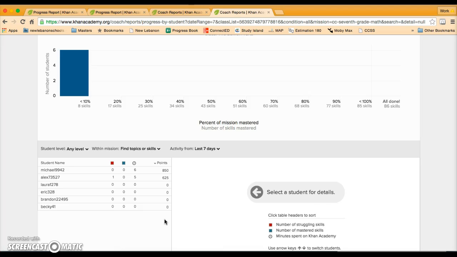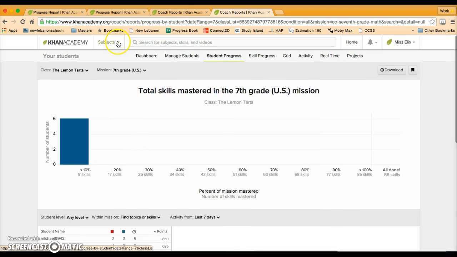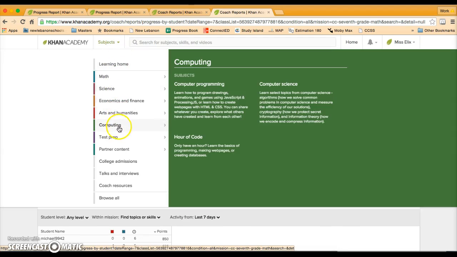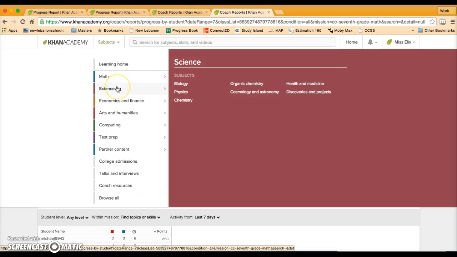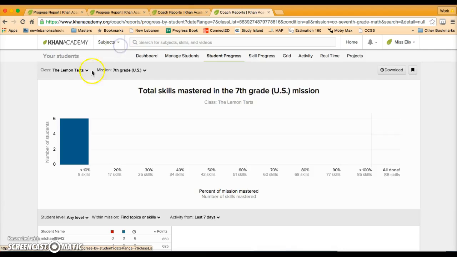I hope you found something that you could use on this website. Like I said, there's lots of different subject areas, so maybe there's something for you in your classroom if you aren't a math teacher. And if you are a math teacher, I really suggest you take a look at this because, like I said, it is a really neat way for students to get individualized help.